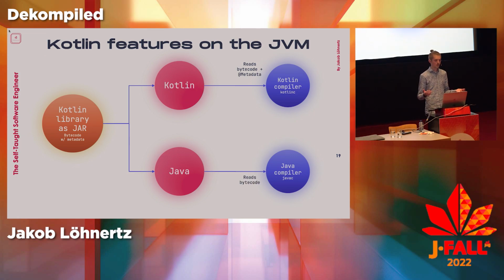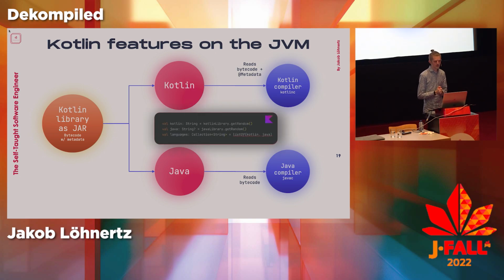So what will happen here, obviously, it will just read the bytecode, right? The thing, as you know, for annotations is they're entirely optional, right? So the Java compiler, in this case, will see it and be like, I don't know, no metadata annotation, and just ignores it. So that's precisely why they add these synthetic extra checks in there. So if you happen to get there somehow, typically by using it from another JVM language that's not Kotlin, at least it fails fast.